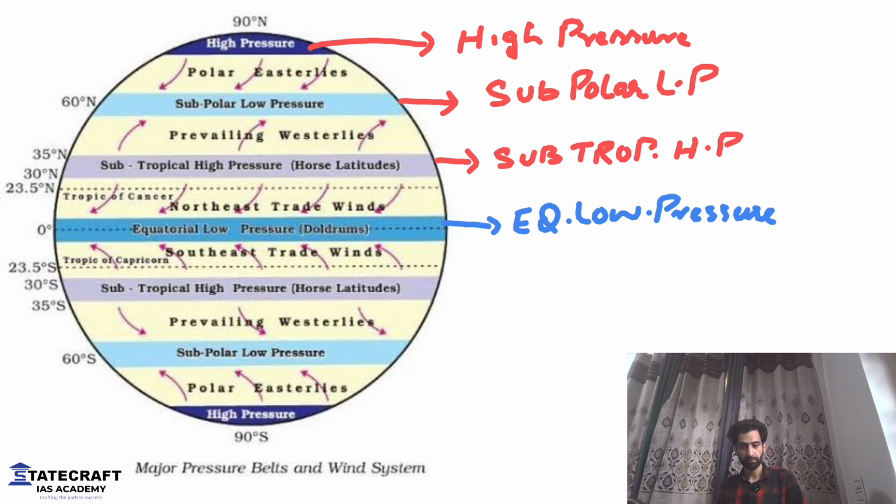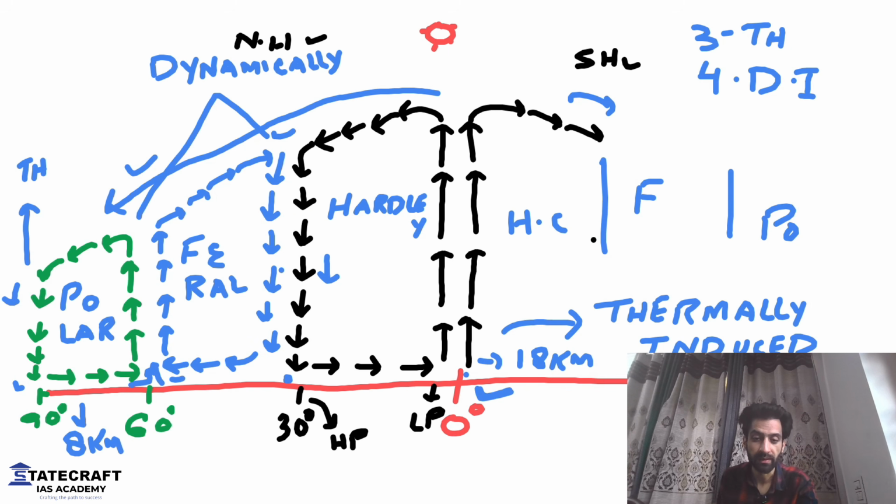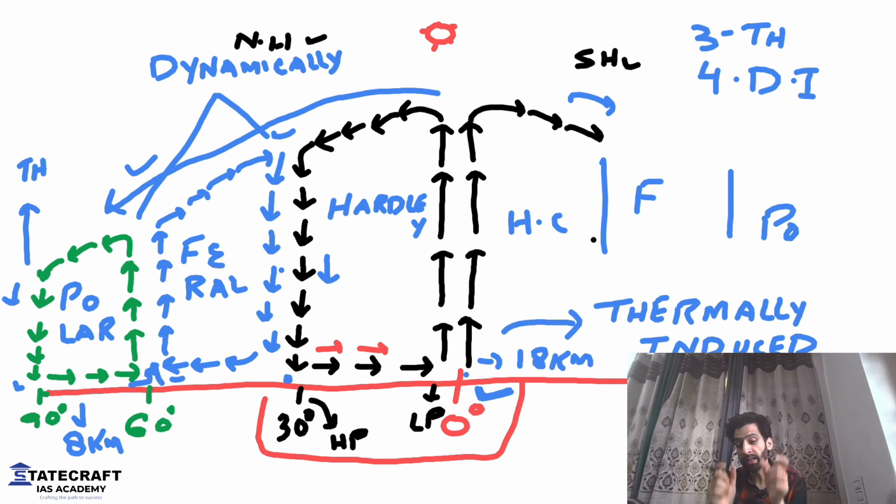Now, tell me something I already told you. Look at this. I told you the wind moves from high pressure towards low pressure. That is from 30 degrees, what we named the subtropical high pressure belt, towards 0 degree or equator. Only this much right now. Please pay attention very carefully. You need to imagine this thing. I'm talking of wind from 30 degrees to 0 degree.